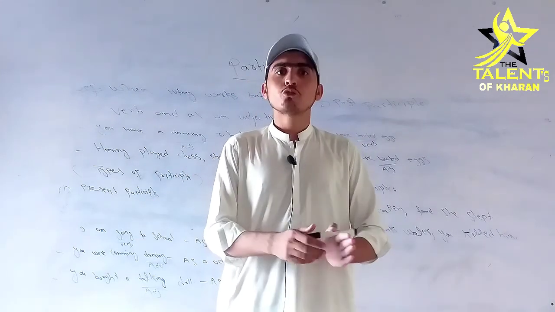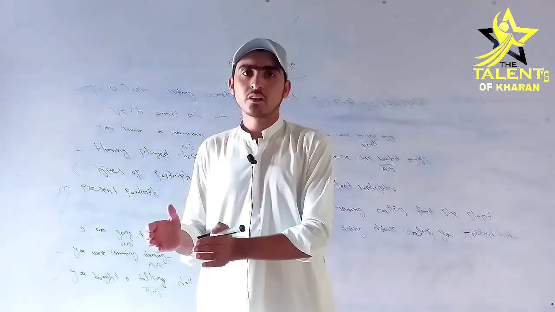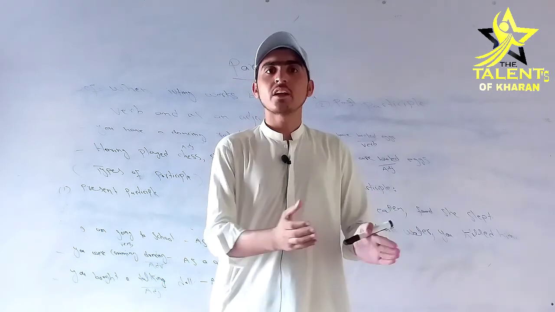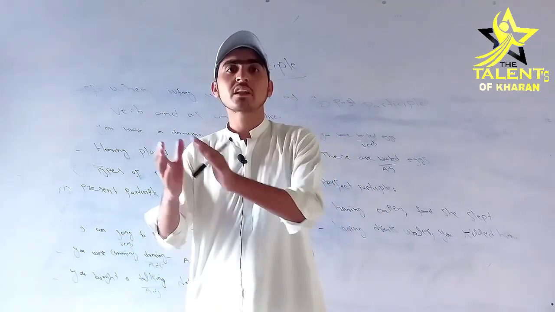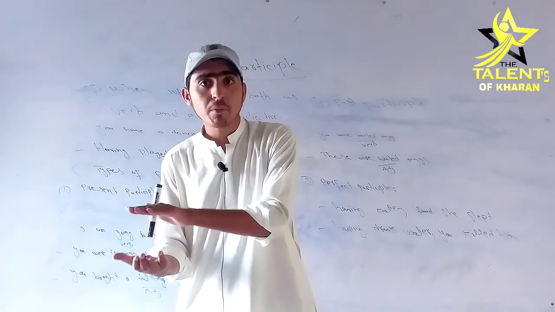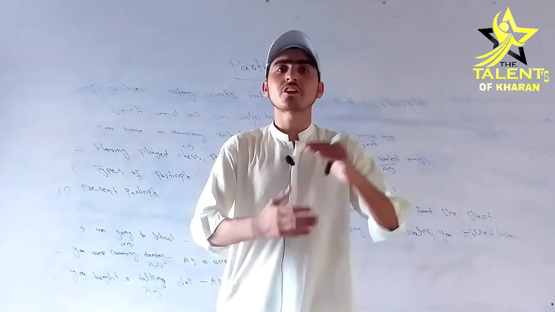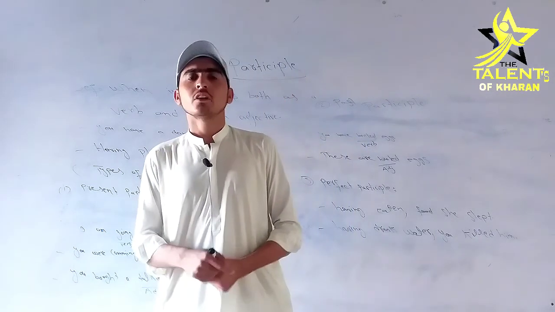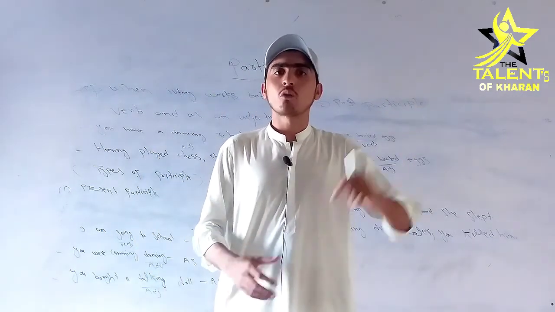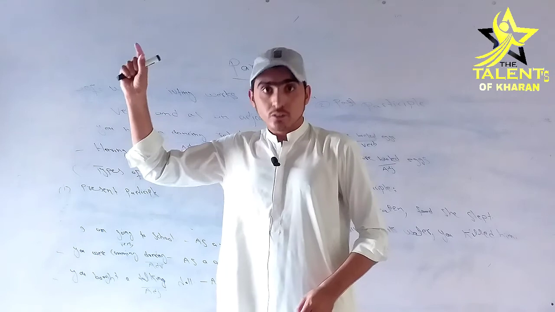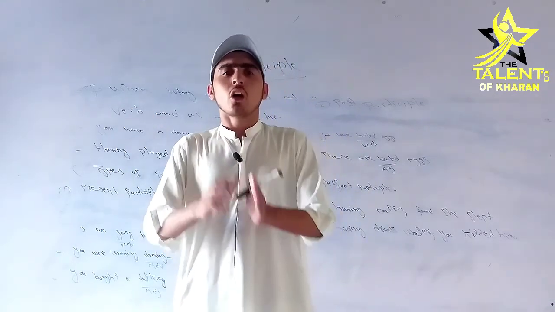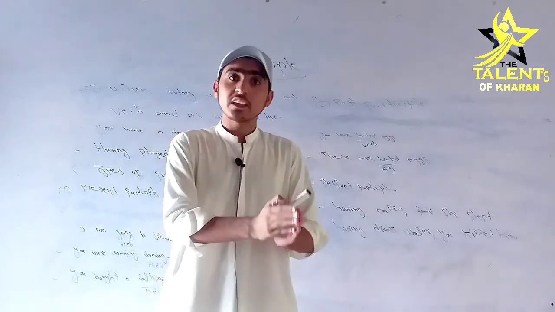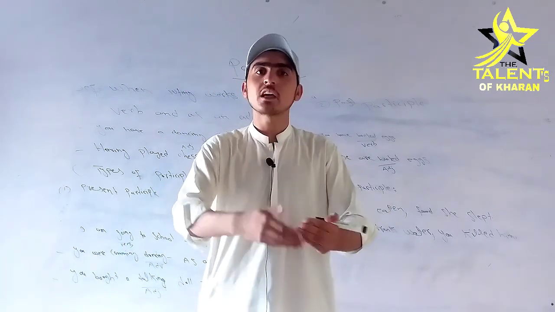For example, you were coming dancing. Here the dancing is our head verb. It is working as a head verb, but actually it is present participle. So how does it work as an adjective? For example, you bought a talking doll. Here the talking is our adjective, but it is modifying the noun. Always remember that adjective always comes before the noun. Here it is a modifier of the noun.